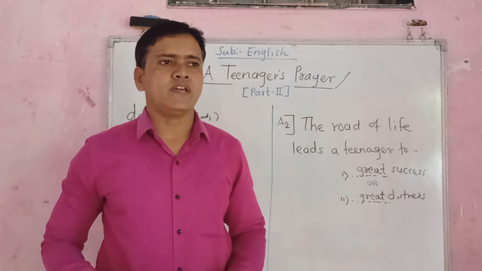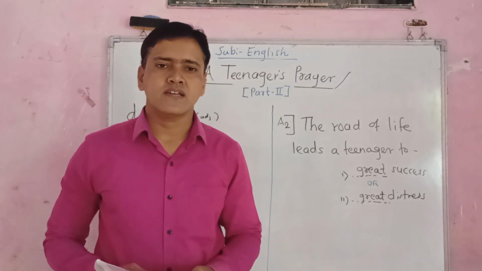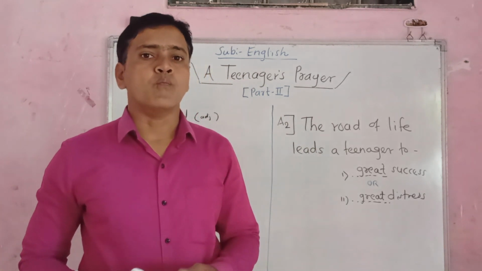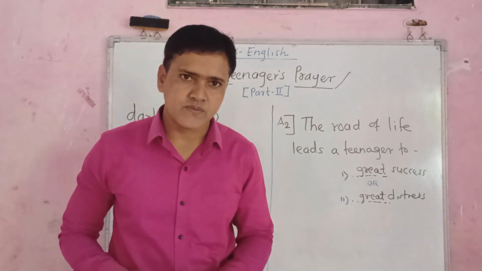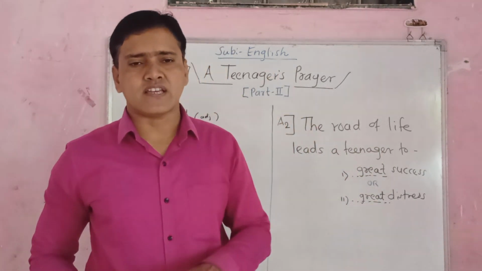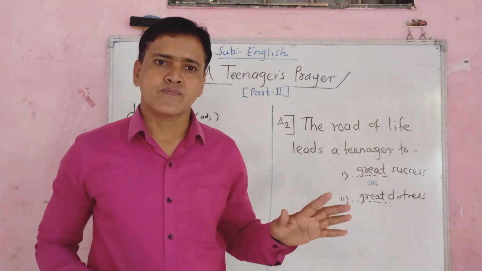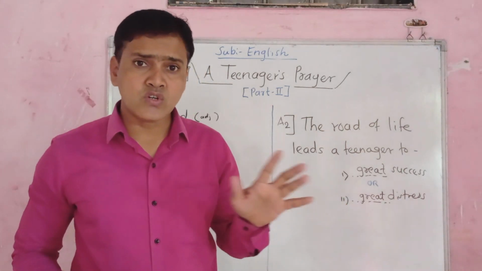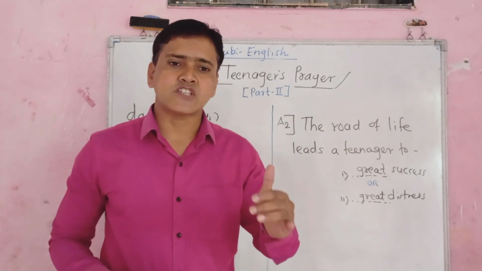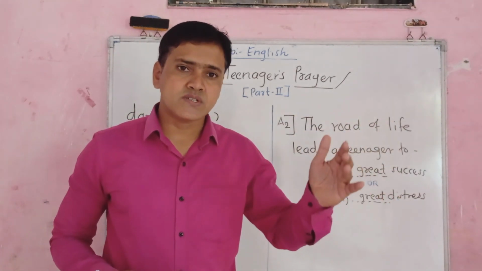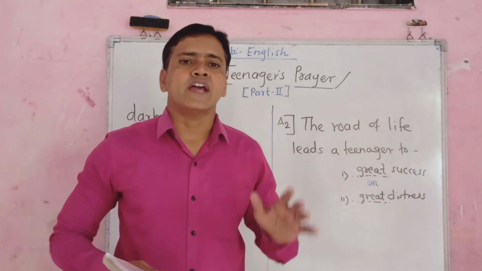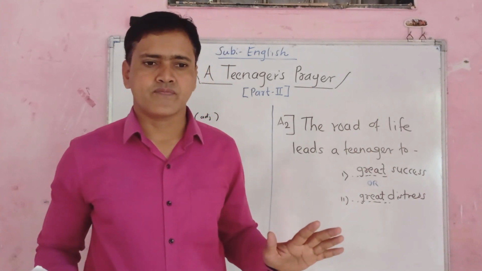In the same way, the teenager, when there are more options in his life and he has to select among them, gets confused because he doesn't know exactly which path is the proper one, which decision is proper and which is wrong.